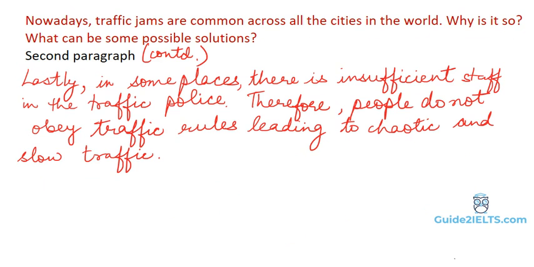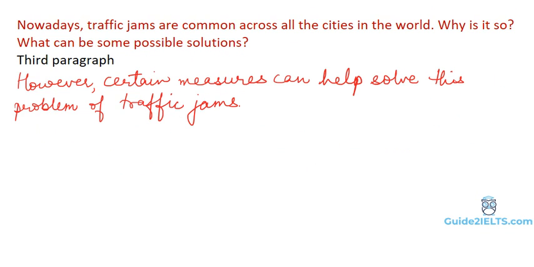The next paragraph, the third paragraph, will answer the second part of the question. What can be some possible solutions? Once again, we start the paragraph with a topic sentence that tells what the paragraph will include. So the topic sentence for this one can just be, however, certain measures can help solve this problem of traffic jams.